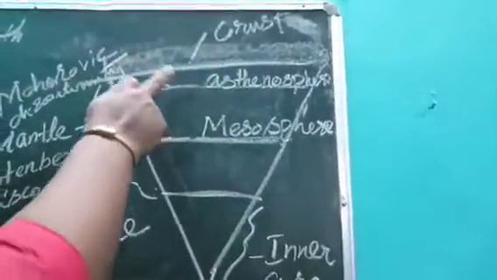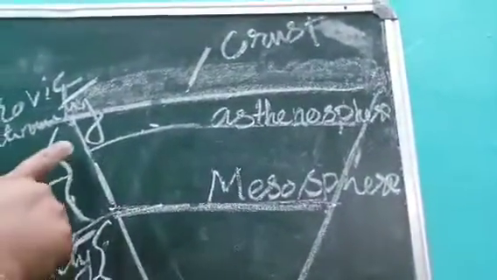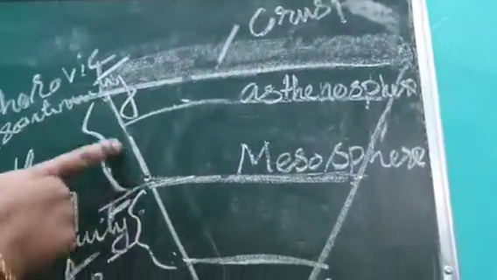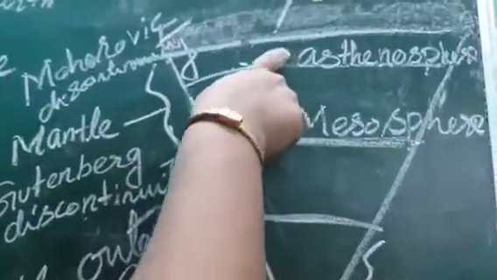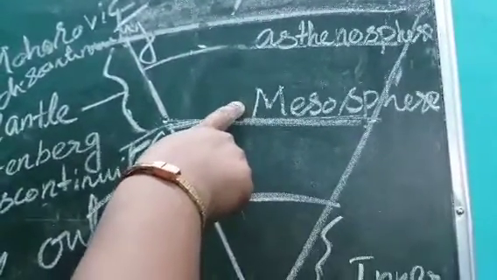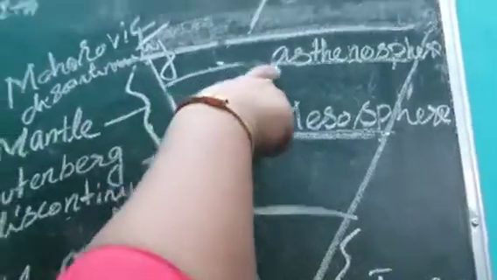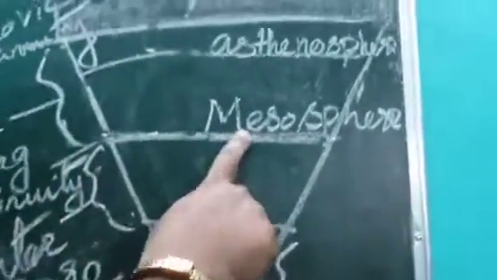It is a mineral layer, so it is very thin. Now the mantle, you see, it occupies this much area. The mantle is divided into upper mantle, this is the asthenosphere, and this is lower mantle, the mesosphere. The asthenosphere is floating above the mesosphere.